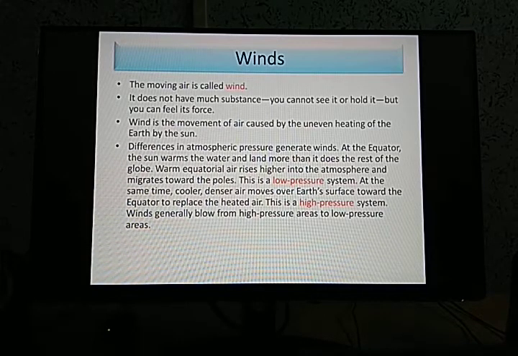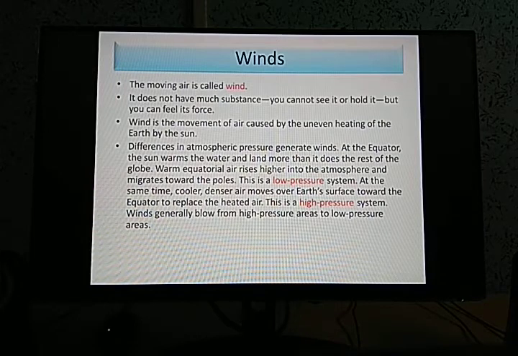Similarly, at the same time, the cooler or denser air moves over the earth's surface towards the equatorial region to replace the heated air. That means at the same time, hot air moves from the equatorial regions to the polar regions, and similarly from the polar regions, the cold air moves towards the warmer regions, that is the equatorial regions, in order to replace that heated air.